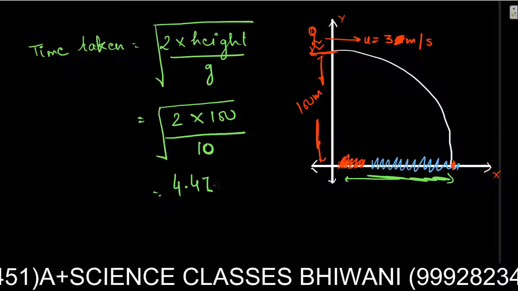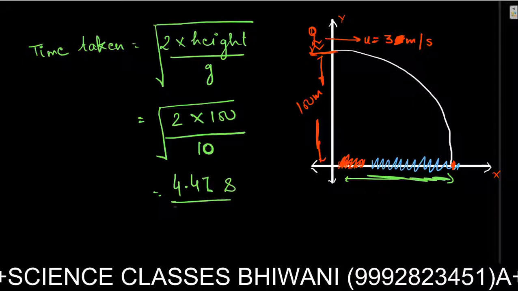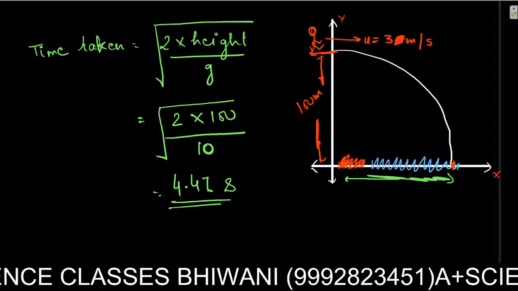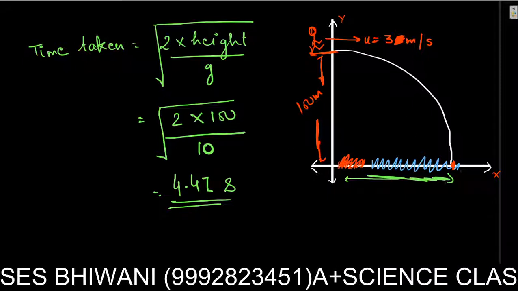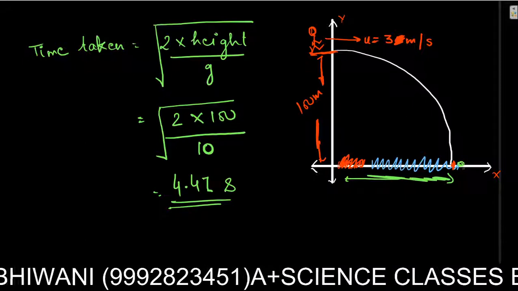So what will the time be? 4.47 seconds. So the diver takes about 4.47 seconds to jump into the sea.